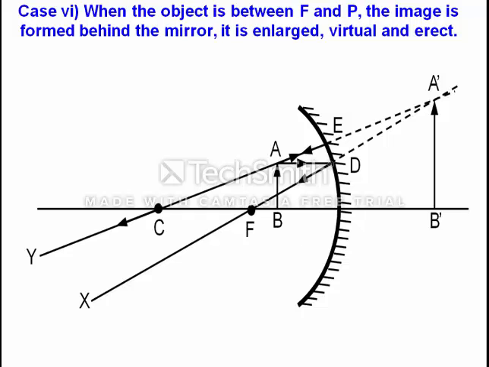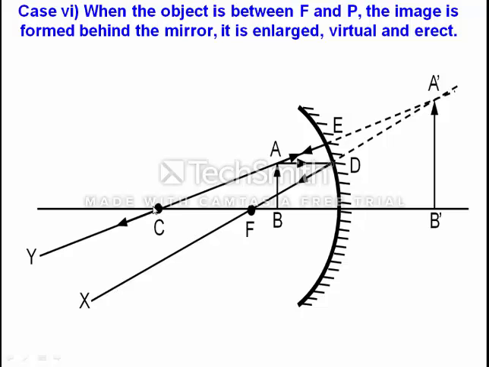If we say that the object is placed between C and F, it may be placed anywhere between C and F. And if we say that the object is placed between P and F, it may be placed anywhere. So here we are placing object AB between P and F. Now we take two rays. One will be parallel to the principal axis, and after reflection it will pass through focus. So the first ray is passing through focus.